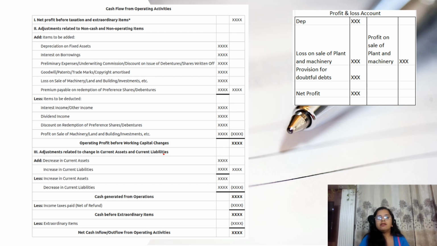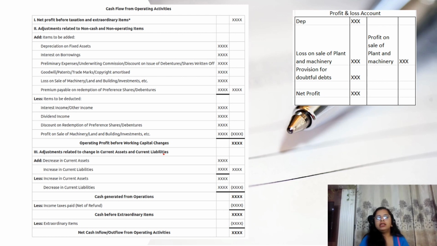So what is the formula for it? Increase in current liabilities and decrease in current assets, we have to add. The opposite of it will be subtracted, like increase in current assets and decrease in current liabilities should be subtracted.